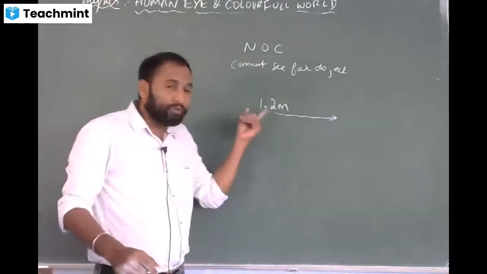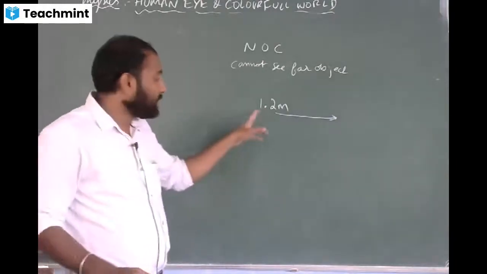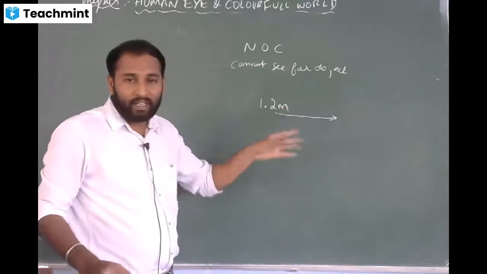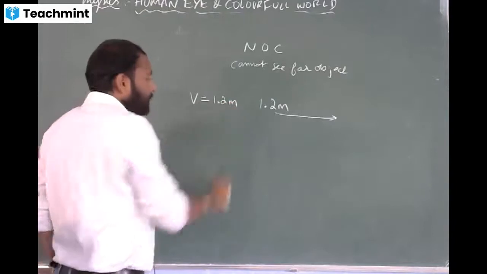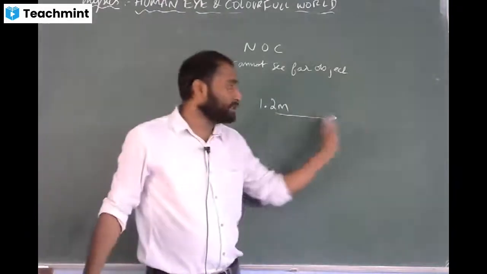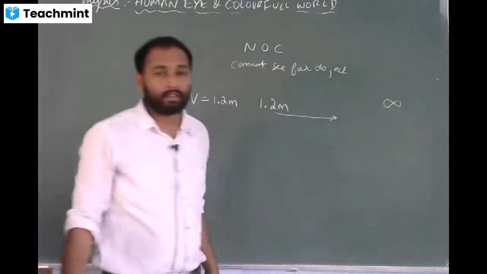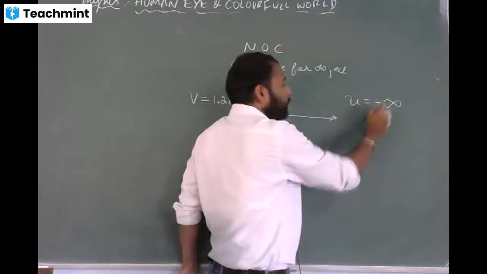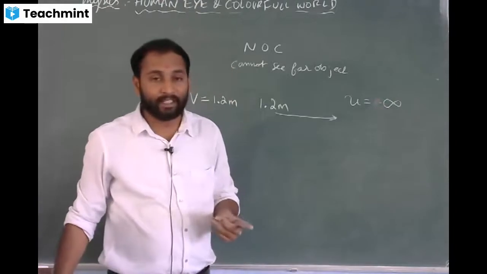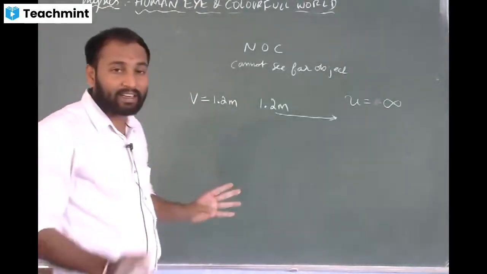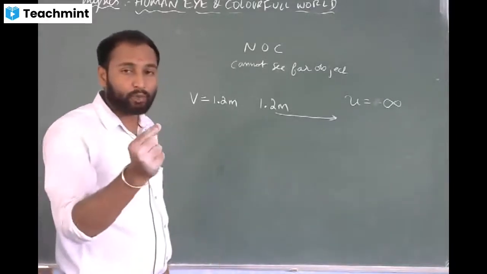That means where he can see the object, the image will be formed on his retina. So if the object is placed at 1.2 meters, he can see the image. So we have to take image distance as 1.2 meters. He is not able to see beyond 1.2 meters. That means we have to take object distance as infinity. Why? Because if the object is placed at infinity, this person should be able to see. We are correcting his vision.